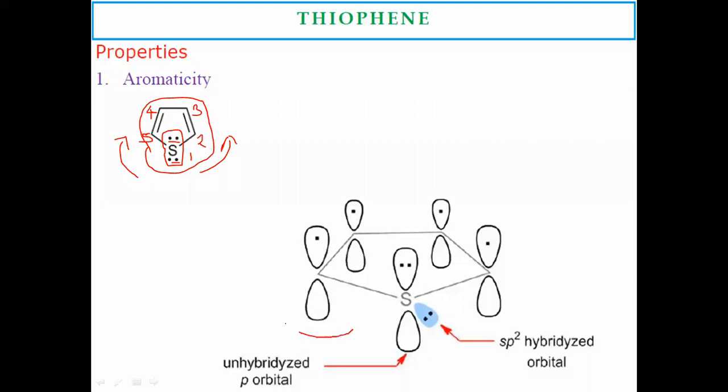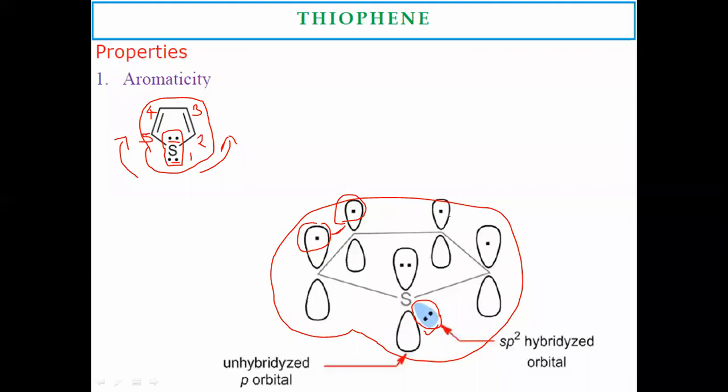The orbital picture of thiophene is like that. This is an unshared sp2 hybridized orbital of sulfur containing unshared electrons present in the 5-member heterocyclic ring. Here in the p orbital, one of the pi electrons of the carbons and these carbons are mutually overlapping and make the double bonds. Here another pi electron is present on the p orbital and makes the pi bond in between.